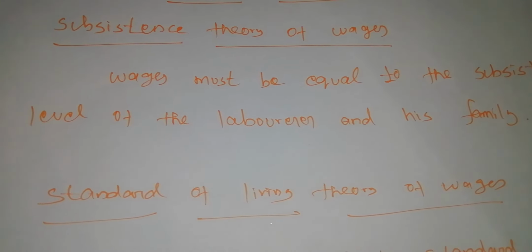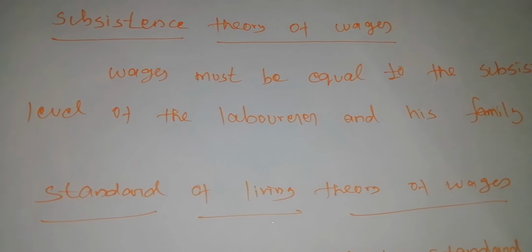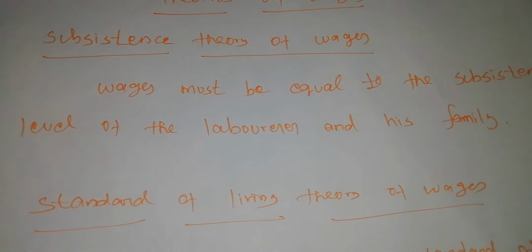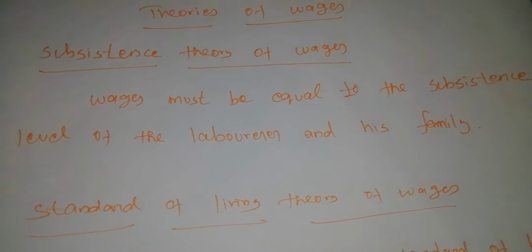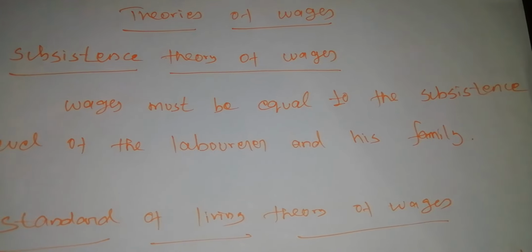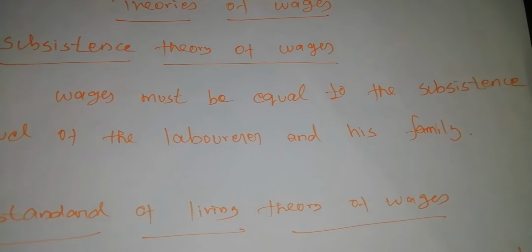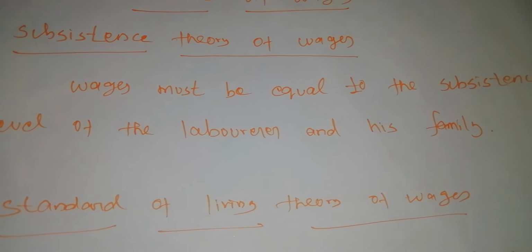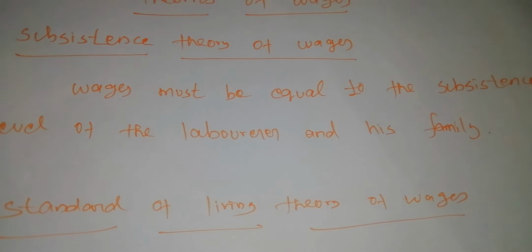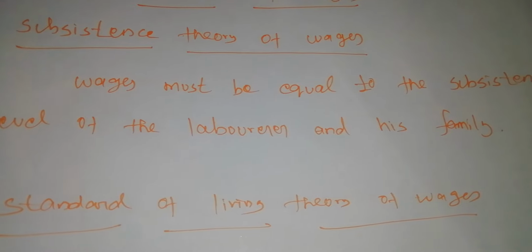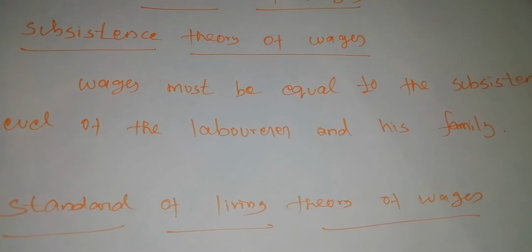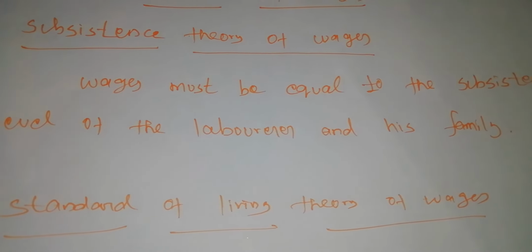The role of trade unions in collective bargaining was not considered. Normally if laborers are there, trade unions must exist in our nations. Whenever the wage rate decreases beyond the reasonable level, the trade union will do collective bargaining, but it was not considered.